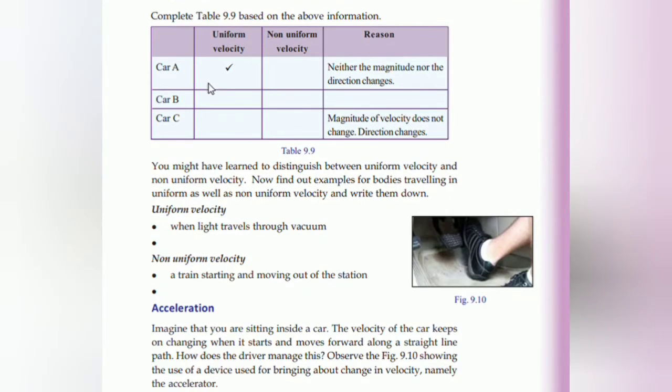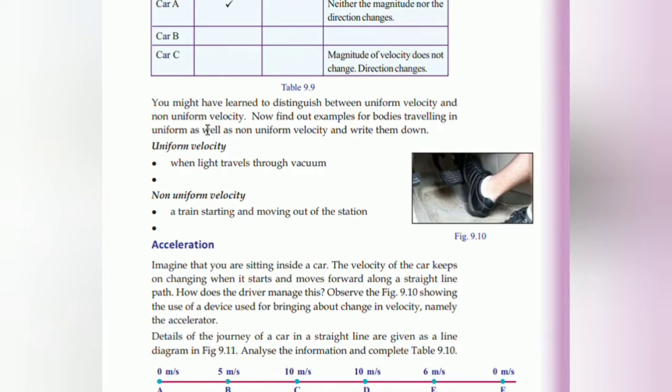Uniform velocity: neither the magnitude nor the direction changes. Car B is non-uniform. In one case the magnitude changes, direction doesn't change. In another, the magnitude of velocity does not change, but direction changes. You might have learned to distinguish between uniform and non-uniform. Now find out examples of bodies traveling in uniform as well as non-uniform motion.